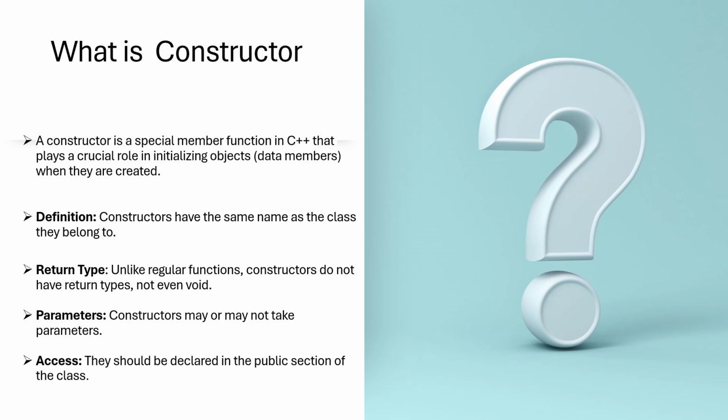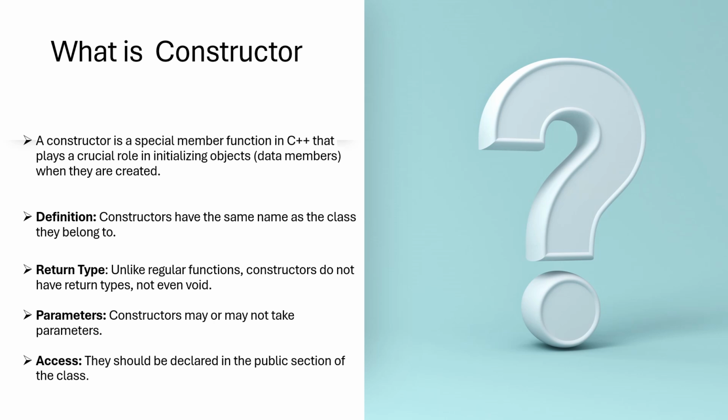Our program consists of only classes and objects. We are going to create a class and we will create many functions to implement our programs in a simpler manner. To create the functions, we have undergone many concepts. So here, a constructor means it is a special member function. Once we create the class, we create the member functions, member variables, everything. So while creating it, it will be the special member function in C++.